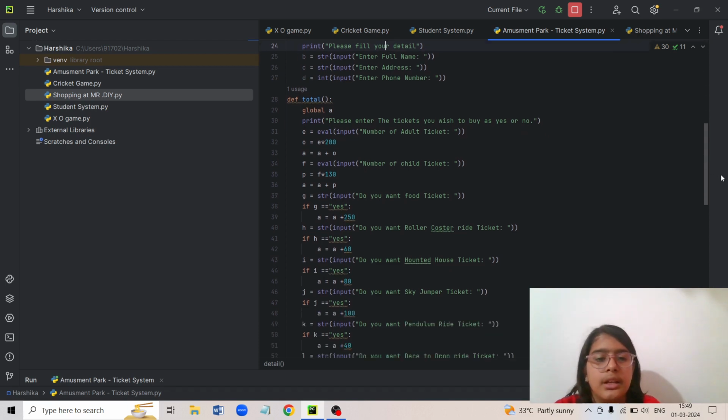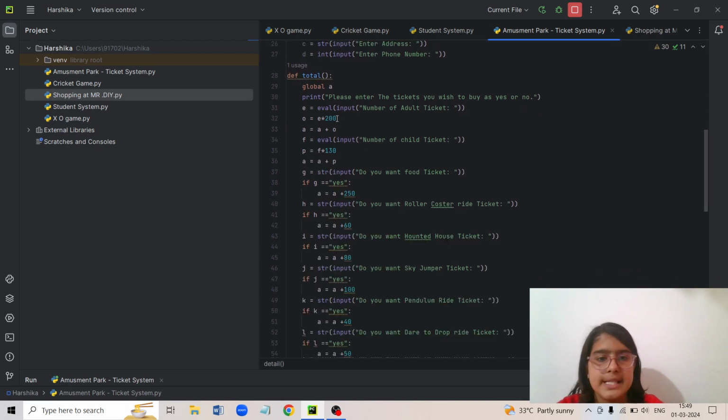Next, we have O is equal to E into 200. This is nothing but the multiplication sign of computers. So here you can see it is showing you that O is equal to. So what is O? O is another variable that I've defined right inside the function. So I don't need it outside the function. I just need it inside the function.